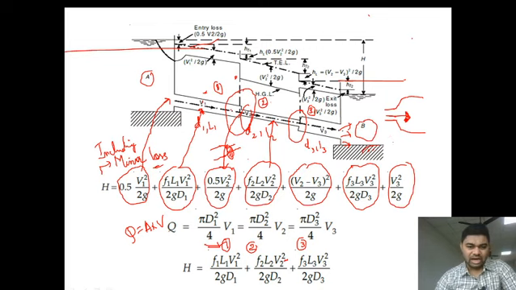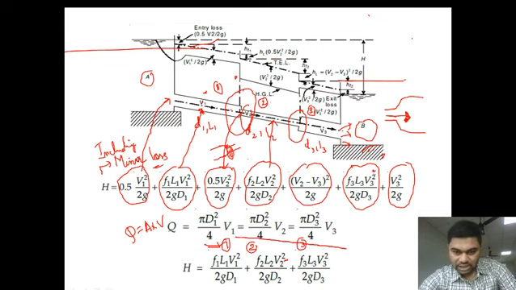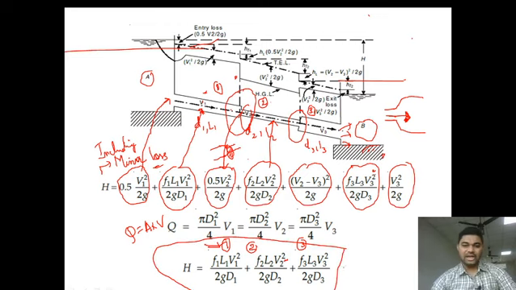If we want to neglect the minor losses and only include major losses, then the head loss formula for pipes in series becomes this: H is equal to f1 L1 V1 square by 2g D1 plus f2 L2 V2 square by 2g D2 plus f3 L3 V3 square by 2g D3.